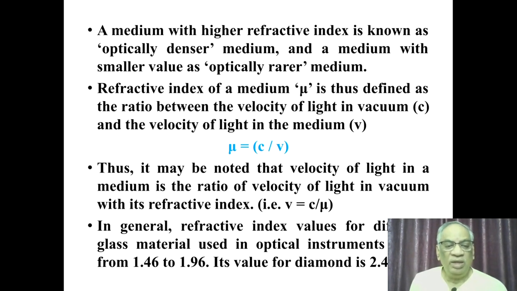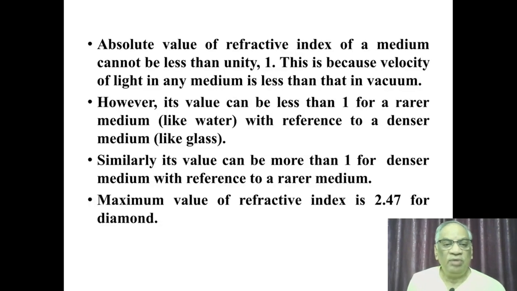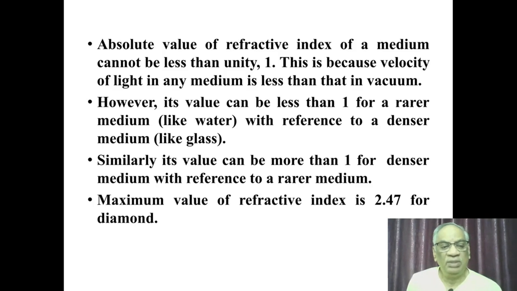In general, the refractive index values for different glass materials used in optical instruments range from 1.46 to 1.96. However, for a diamond, its value is 2.47. Absolute value of refractive index of a medium cannot be less than 1, unity. This is because the velocity of light in any medium is less than that in vacuum. However, its value can be less than 1 for a rarer medium like water with reference to a denser medium. Similarly, its value can be more than 1 for a denser medium with reference to a rarer medium. Maximum value is 2.47 for diamond.